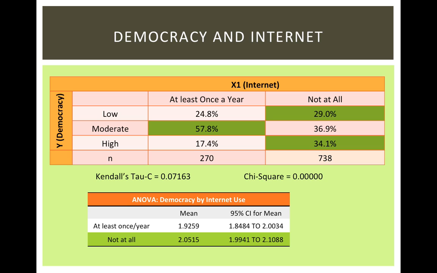I got a Tau C of 0.07163, which meant that there was a very weak but positive association between my variables. All in all, my hypothesis that the more a person uses the internet, the more likely it is for him or her to support democracy was not supported.